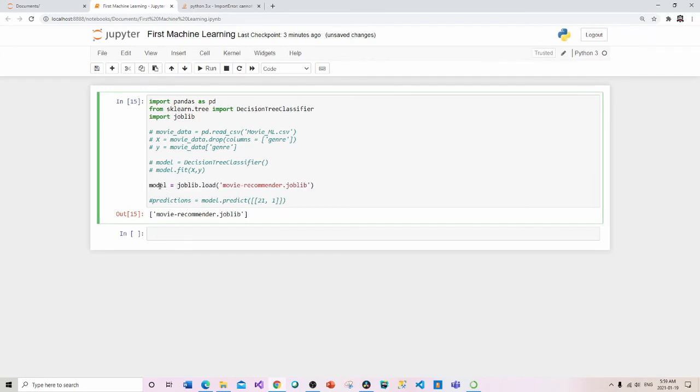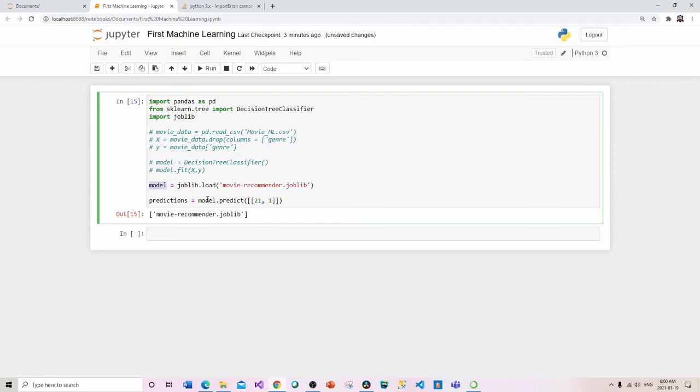And the reason I want to assign it to a model is because you can see down here, I want to use it now. So where in the past, we divided it up and we trained it, and then we tested it out to make predictions. In this particular case, we have access to the trained model in another file location, and we're just taking that entire thing, loading it and then assigning it to model.